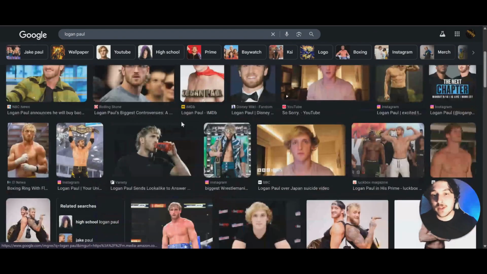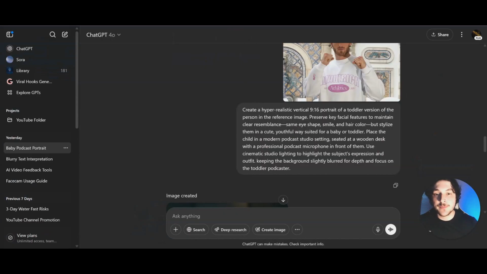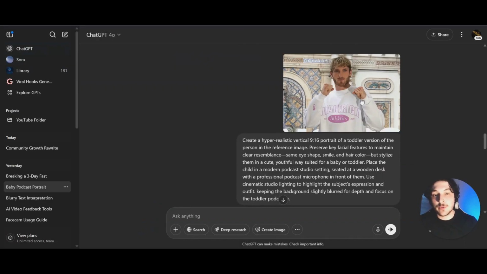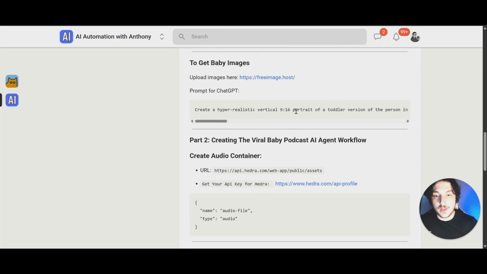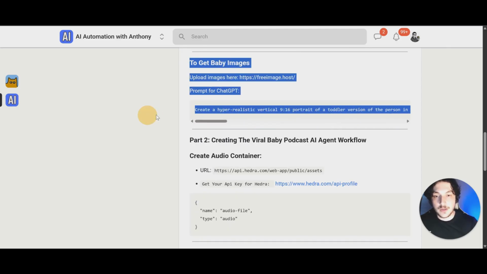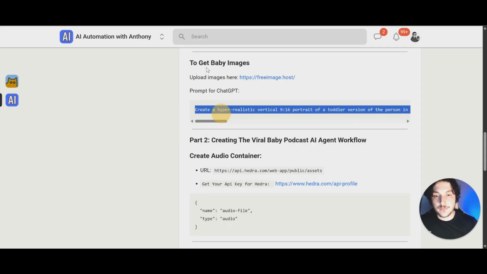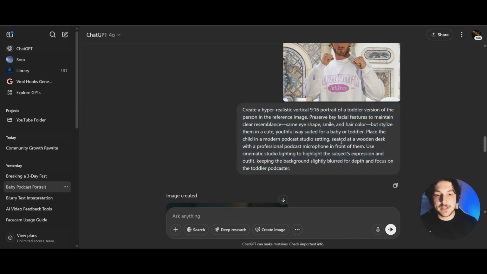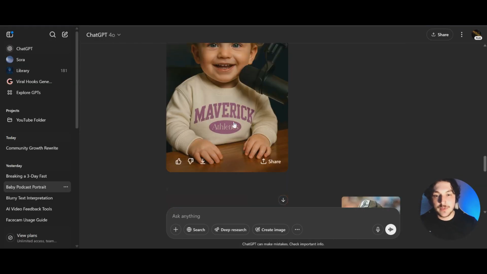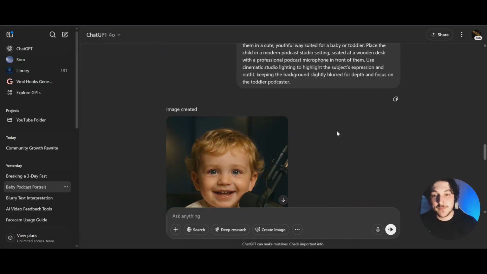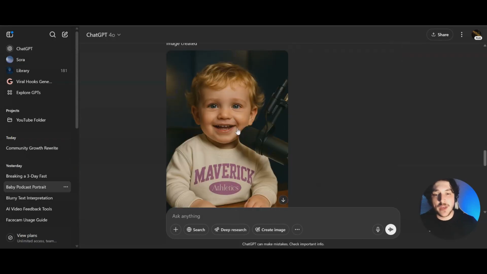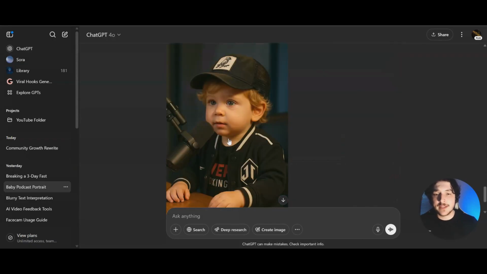And then once you have those images, you want to come over to ChatGPT and you're going to insert the original image that you just downloaded from Google. And then you're going to type in this prompt right here, which you can get in the school community right here. This is the prompt. So you just want to come over here, copy the whole thing, and then you can paste it into ChatGPT just like that. And then we scroll down and you see we get an image like that, which is honestly really high quality. It even has the hoodie that he was wearing. So that's definitely a great image. And just do that for all the images you have and then download them.